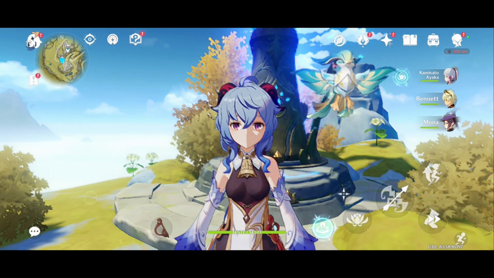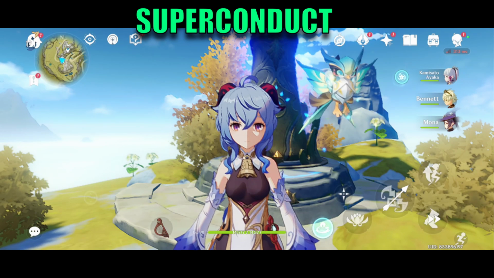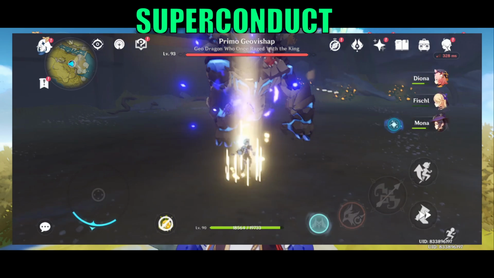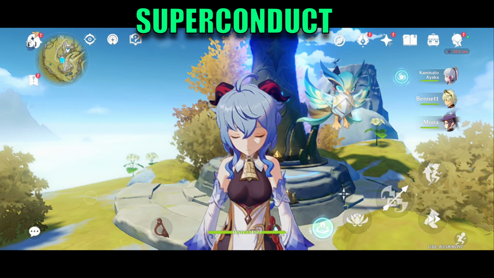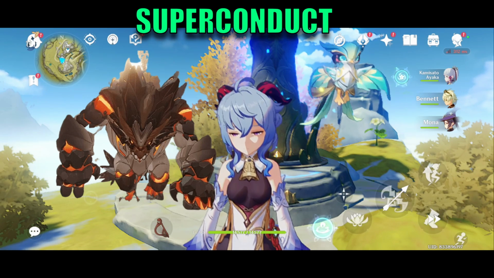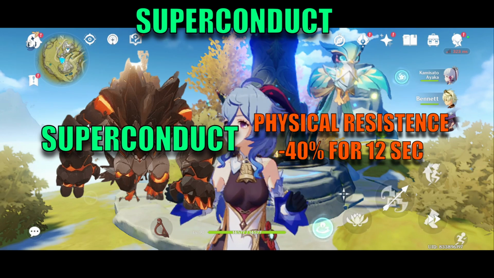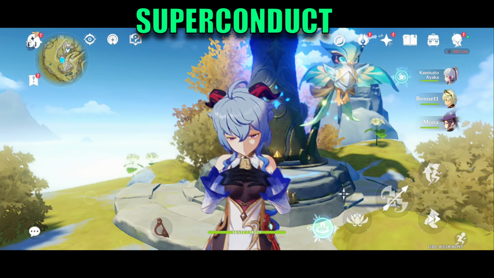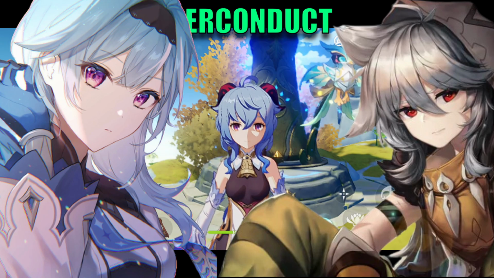Now let's continue. The fourth transformative reaction is superconduct. It is a reaction between cryo and electro, which does a small damage. Okay, it's very negligible damage, but it has a special trait. If the enemy is affected with superconduct, that enemy's physical resistance is decreased by 40% for 12 seconds, which favors characters like Eula and Razor, which do physical damage.